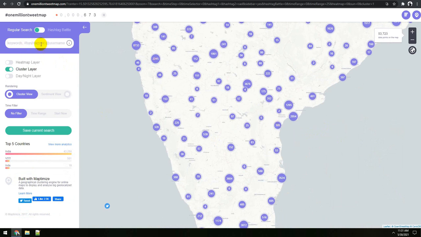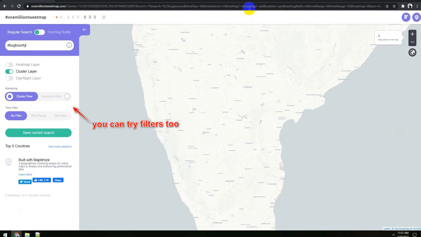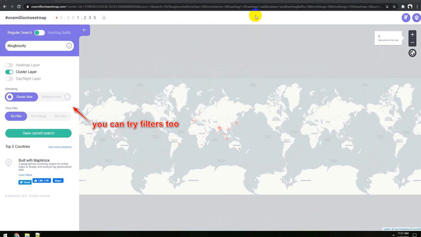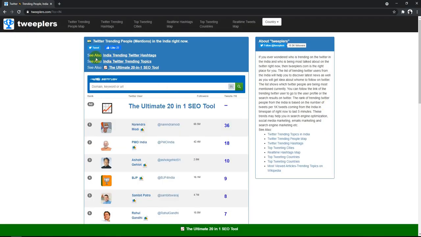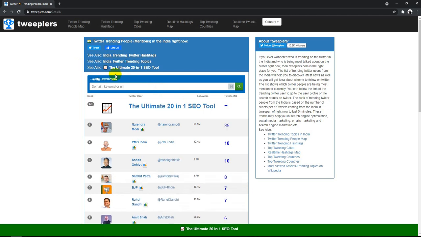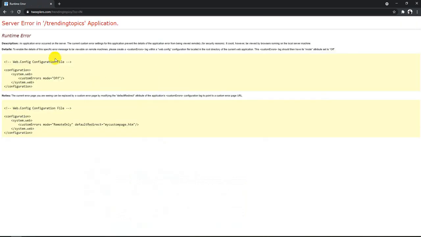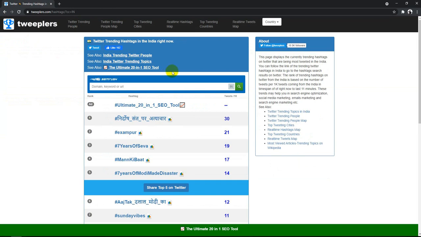If I want to search for, let's say, hashtag bug bounty, it does take some time because it's checking all those different geographic locations. I will give it some time, and meanwhile I will take you to one more website, Tweepler. It is a really interesting website which shows you the top 10 trending tweets, let's say in India. Oh, we got a server error, probably they are having some maintenance or some error.